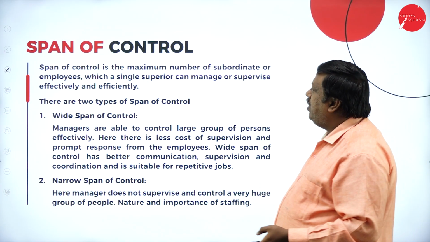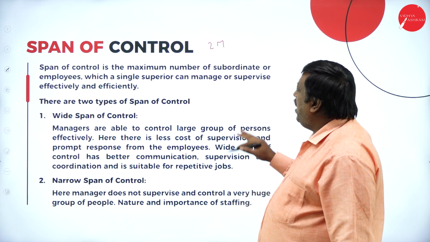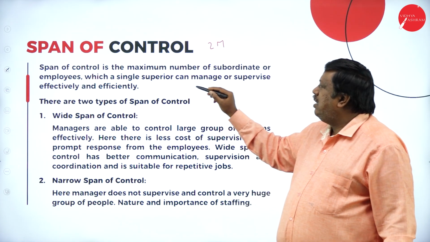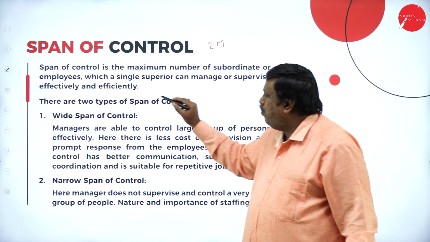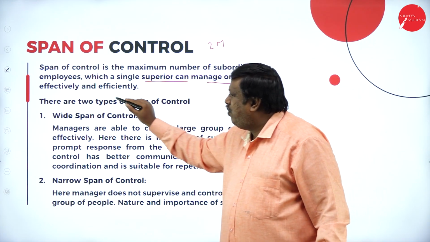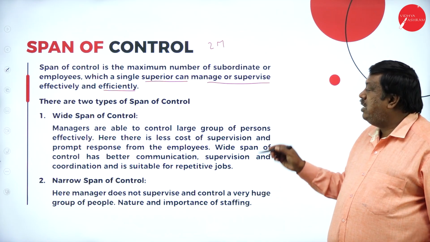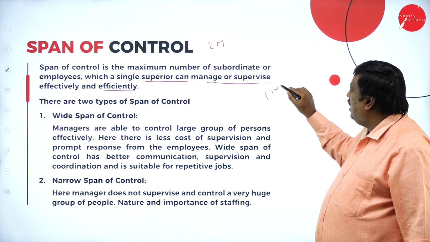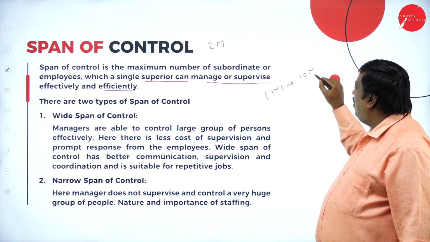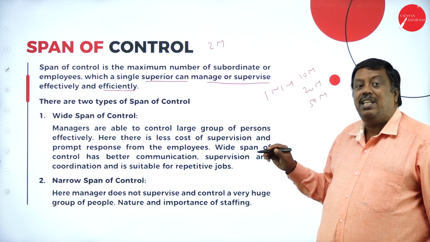The next is the 2 marks question, compulsory: the span of control. Span of control is the maximum number of subordinates or employees which a single superior can manage or supervise effectively and efficiently. They are asking what span of control means: where one person can handle 10 members or 20 members or 50 members, so the work can be done easily.